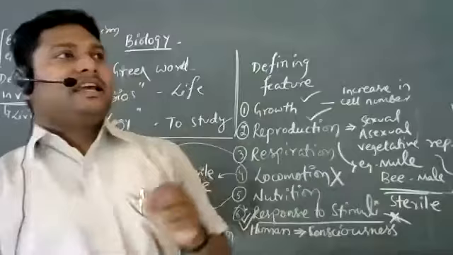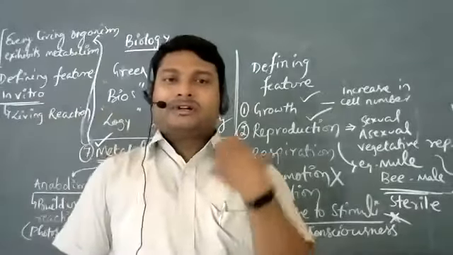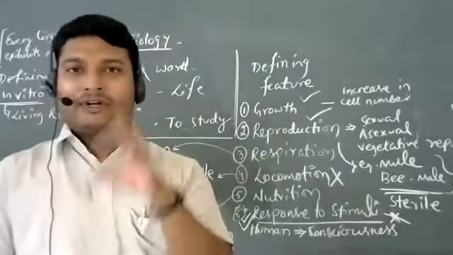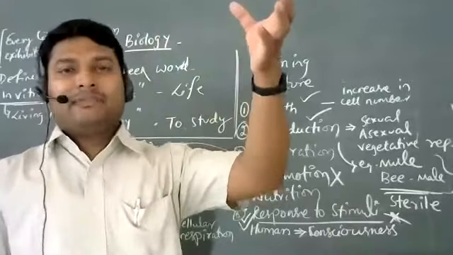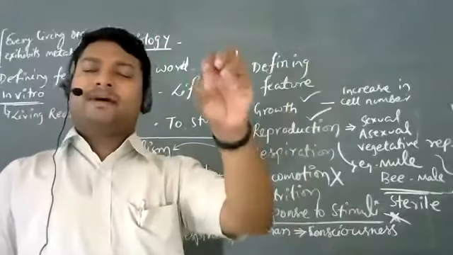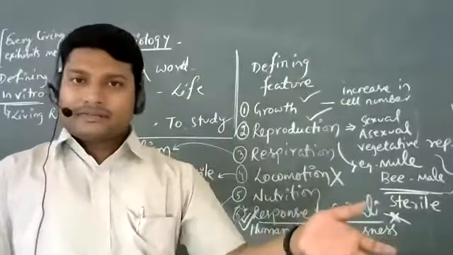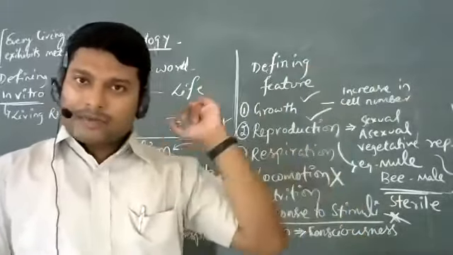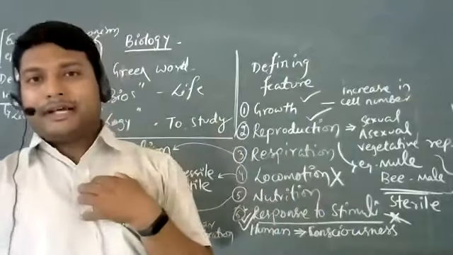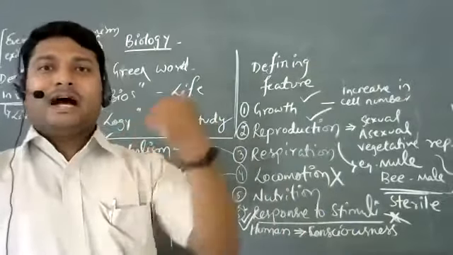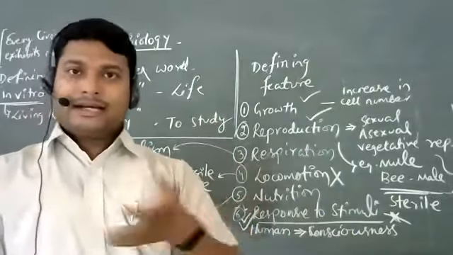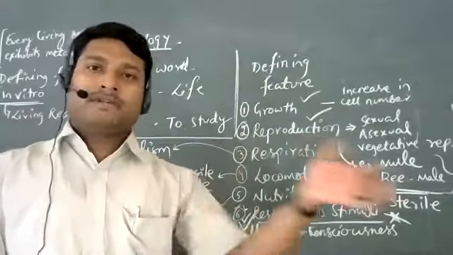For example, we human beings are able to live in a terrestrial environment, without water. But there are organisms which are living in an aquatic environment. So our adaptation enables us to live outside water. It will not allow us to live inside water.